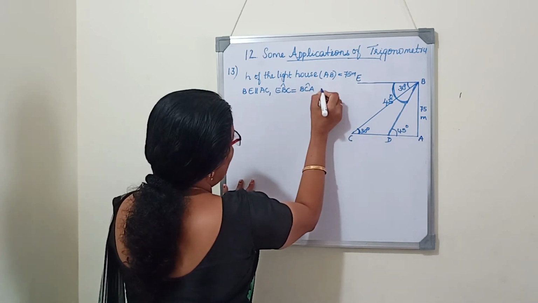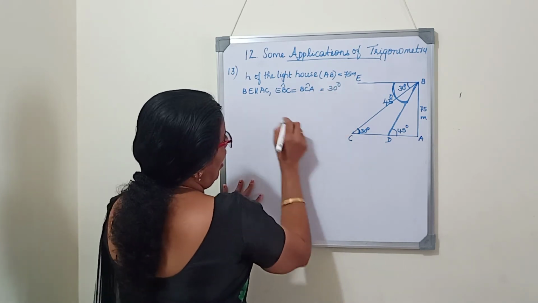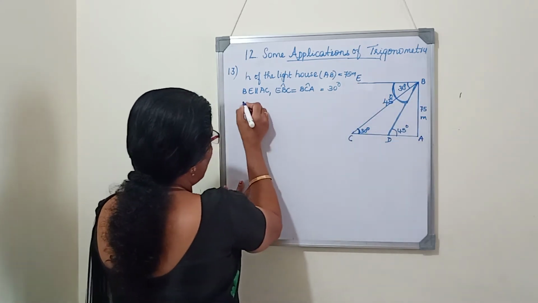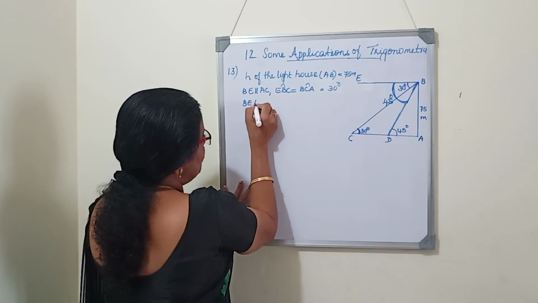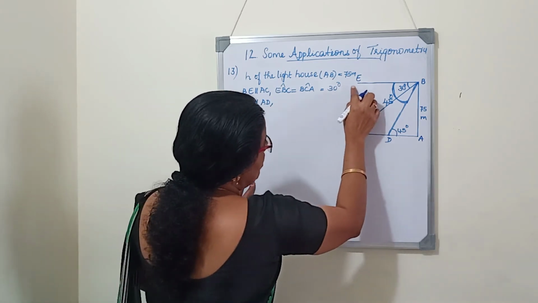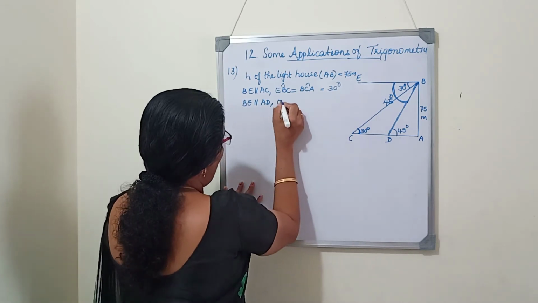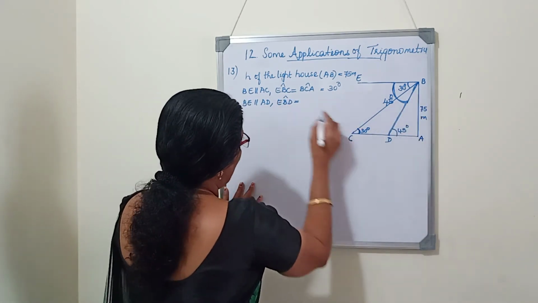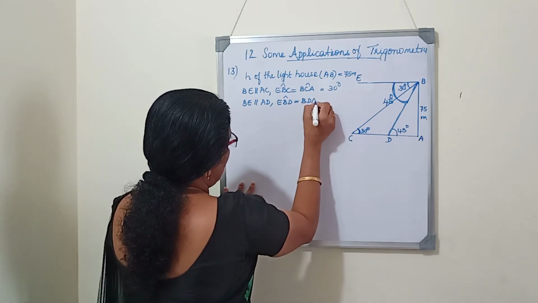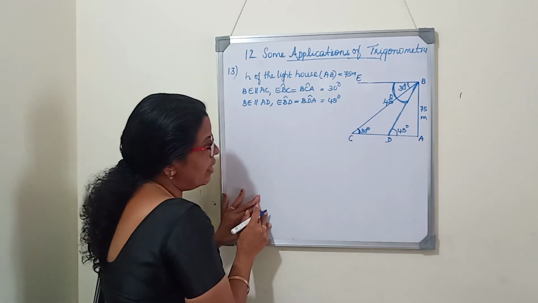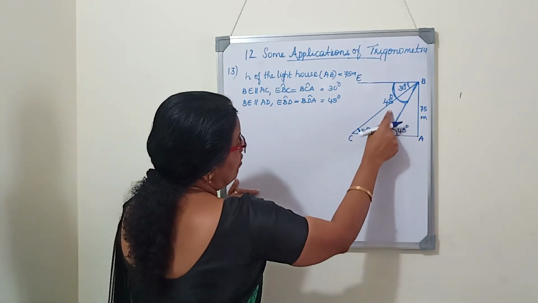Last letter, right? It is 30 degree. And again we will write EB parallel to AD. BE parallel to AD. So angle EBD is equal to angle BDA. It is 45 degree, both because of alternate angles. So angles already given here.